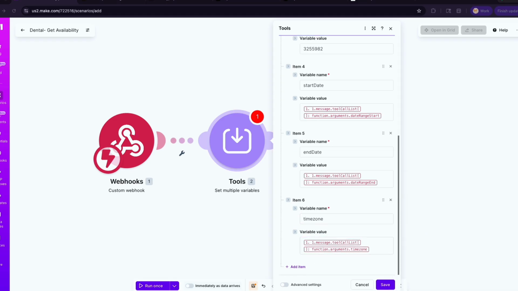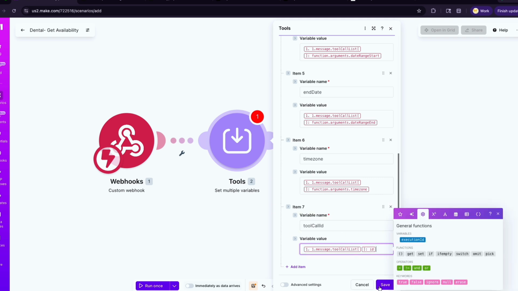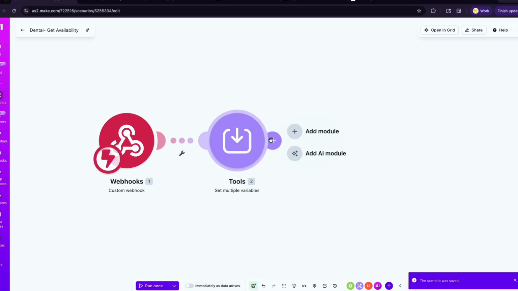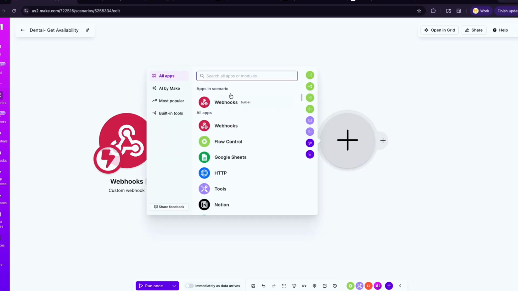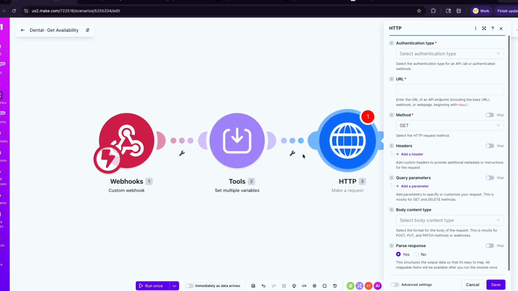And then you're going to need your call ID from Vapi. So you're going to need that. So these are the variables that you need. You're going to set that. We're going to save this for now. And then the next module that you need is going to be an HTTP module. We're going to use a GET HTTP module to make an API request to the cal.com server.